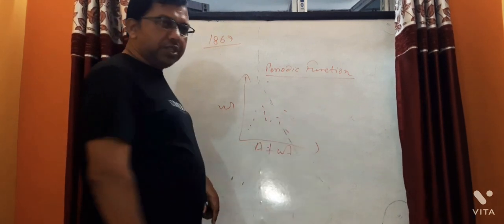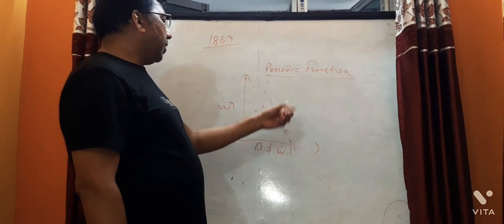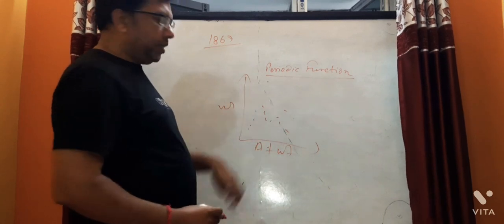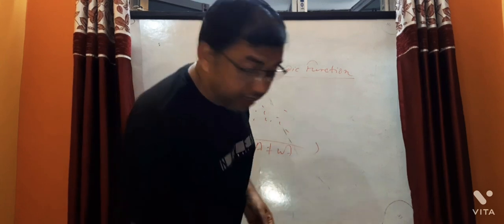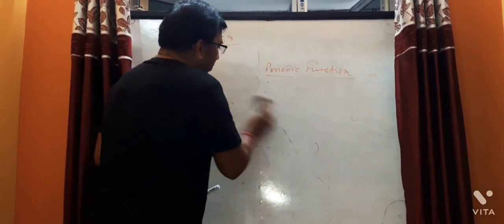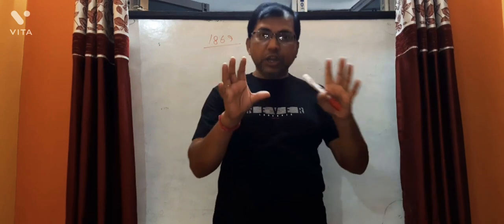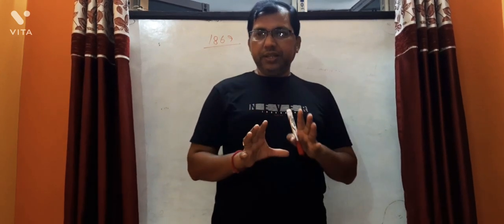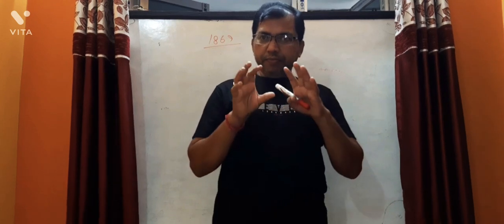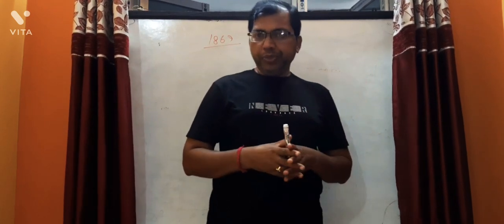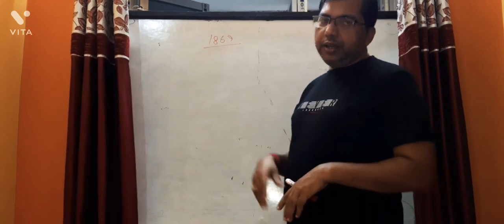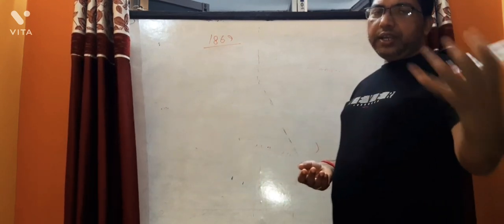Some discrepancy was coming regarding the atomic weight in arranging the elements, so it has been discarded. But what did Mendeleev do? Mendeleev arranged the elements in the form of a table. Repetition of elements is a periodic function of their atomic weights. This is known as Mendeleev's periodic law: the properties of elements are periodic functions of their atomic weights.